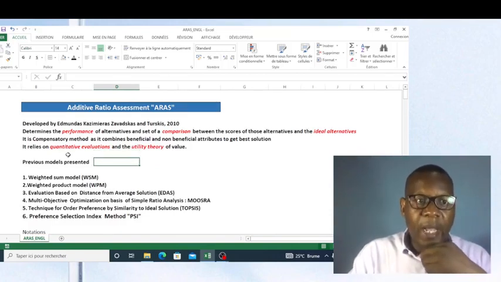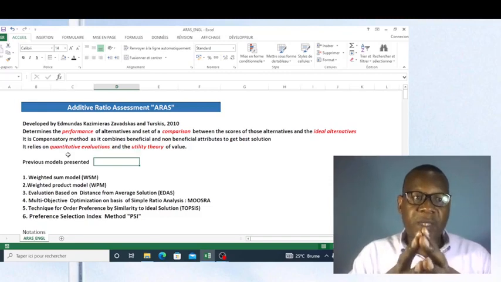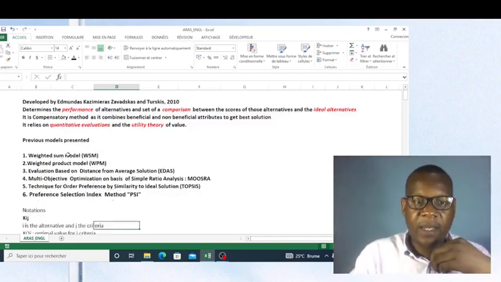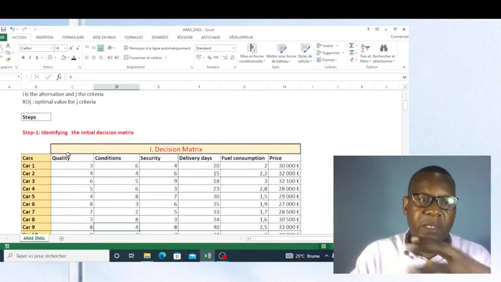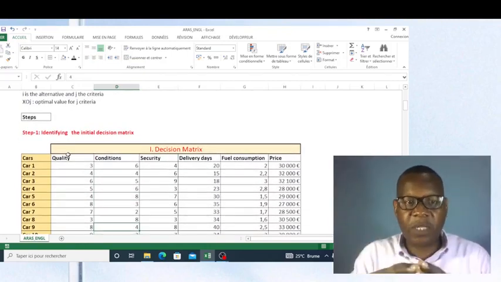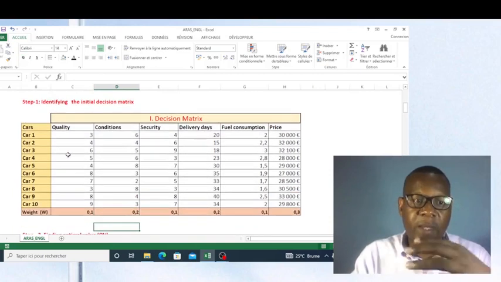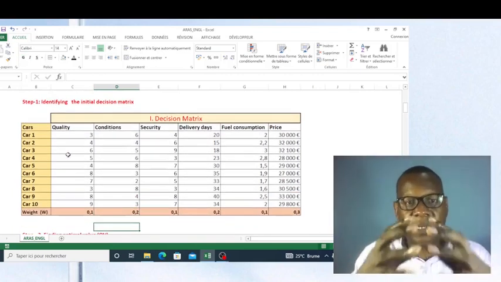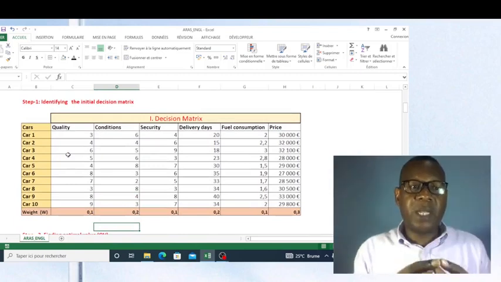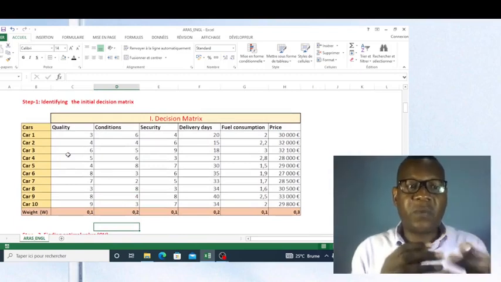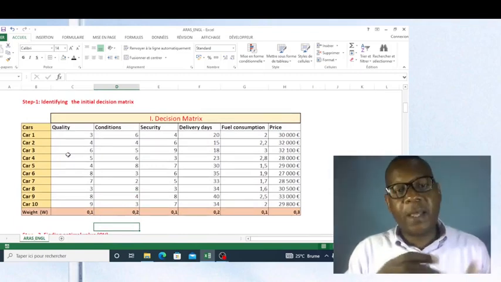I'm going to use additive ratio assessment now, and I will compare its result to the previous conclusions of other methods, so as to see whether the conclusion is consistent with prior conclusions of other methods.